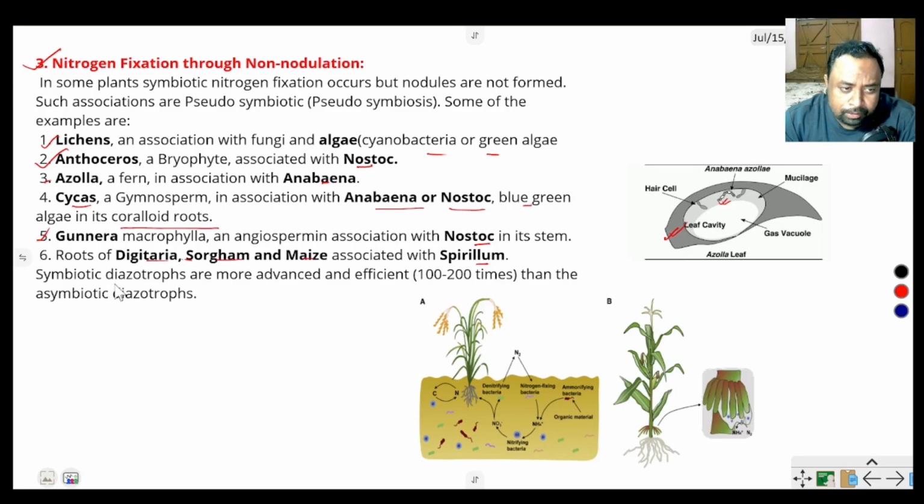Symbiotic diazotroph means the organisms that fix atmospheric nitrogen are more advanced and efficient. This type of nitrogen fixation is more advanced and 100-200 times more efficient than the asymbiotic diazotrophs.